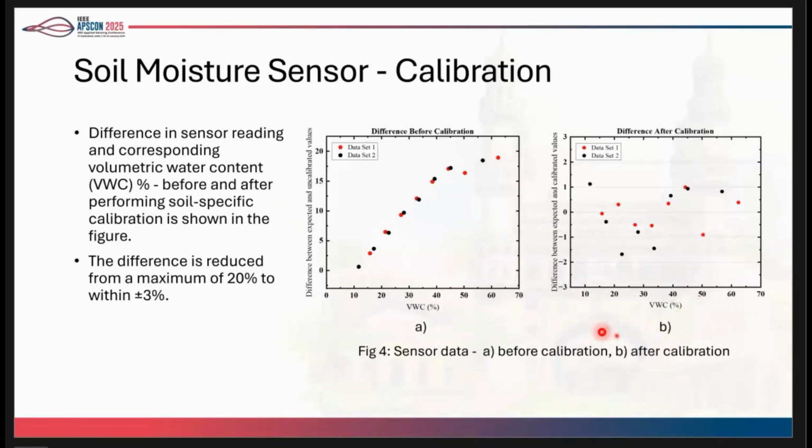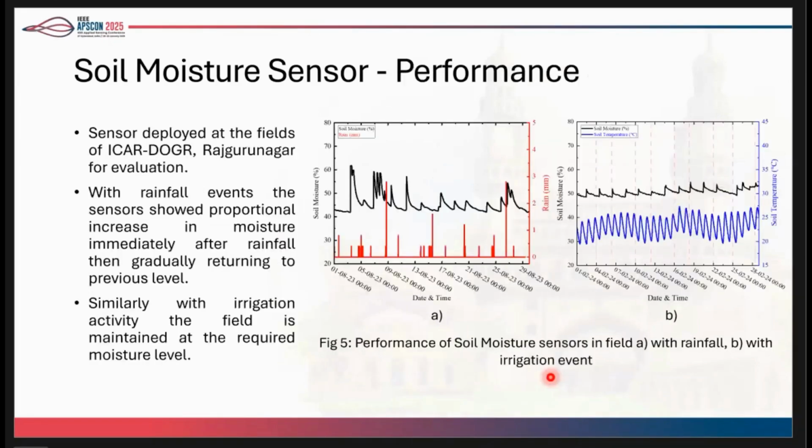And we can see it is within plus or minus 3% of accuracy that is needed for precision farming. What we have done is we have deployed the sensor in different fields across Maharashtra, and in a controlled environment, we are doing field trials. Here we can see it is correlated with the rainfall data.